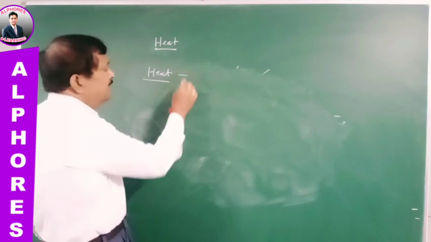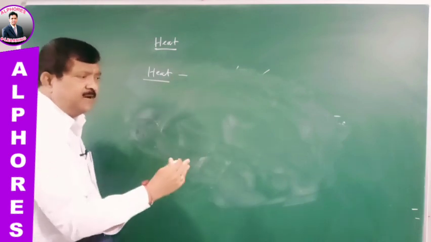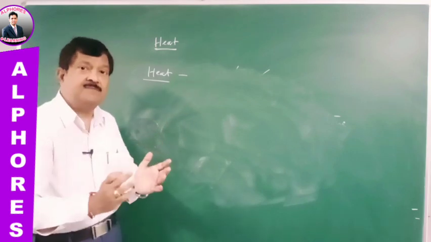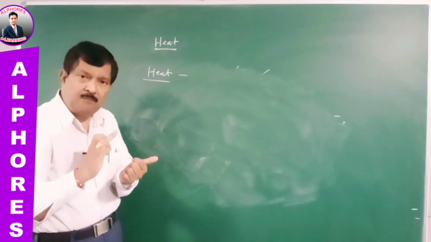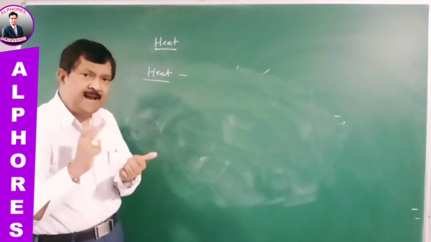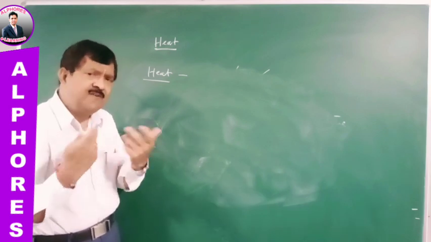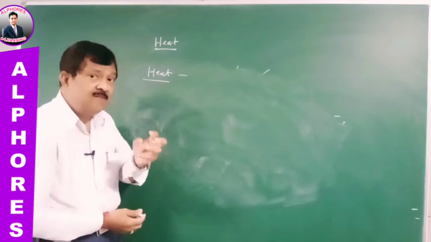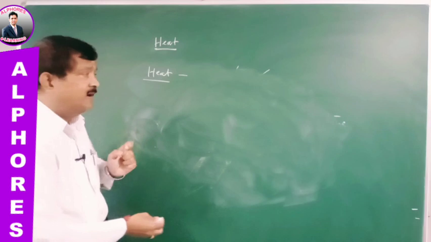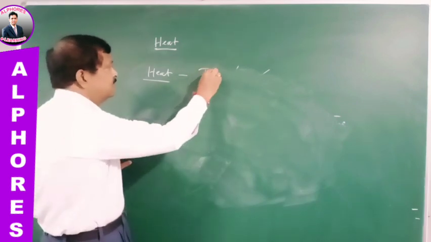Remember, any form of energy, previously at the beginning we have discussed different forms of energy: potential, kinetic, electrical energy, magnetic energy, or different types of energy, including heat energy. But any form of energy is measured in the unit joule.